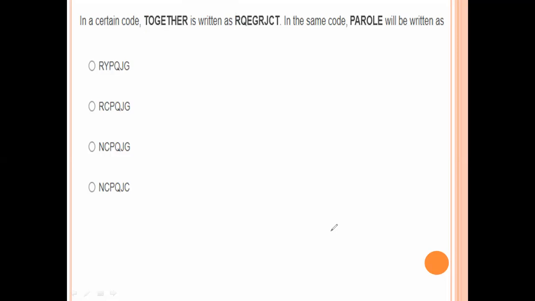Next, if stone is called brick, brick as sand, sand as temple, temple as heaven, then where do you worship? Temple, temple means here heaven. Option number D is the right answer.